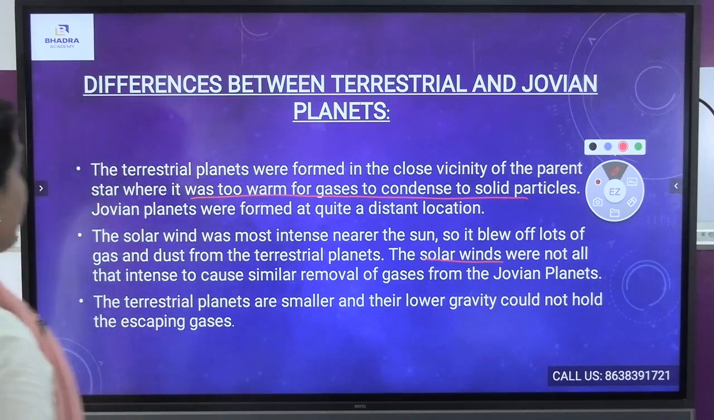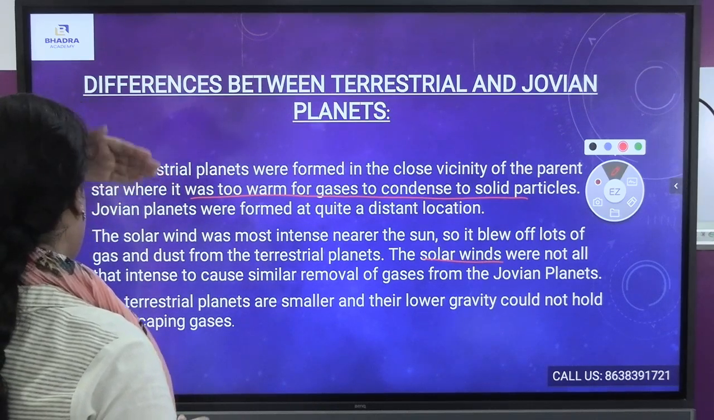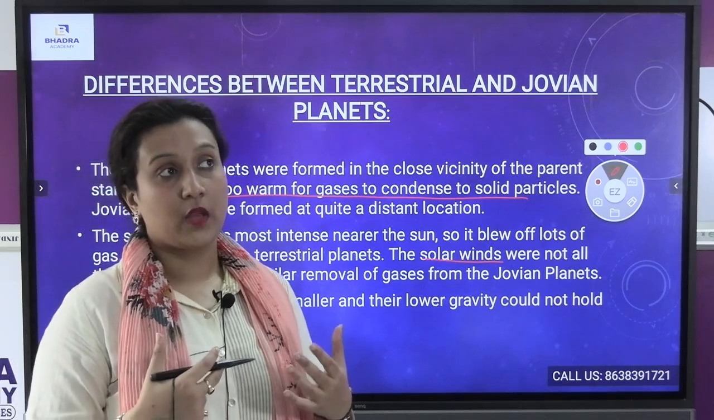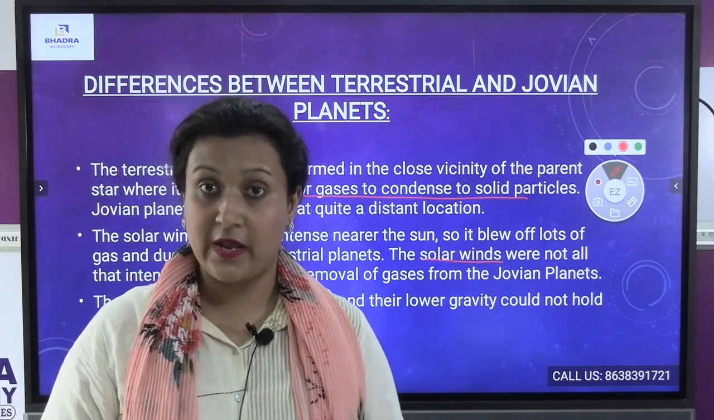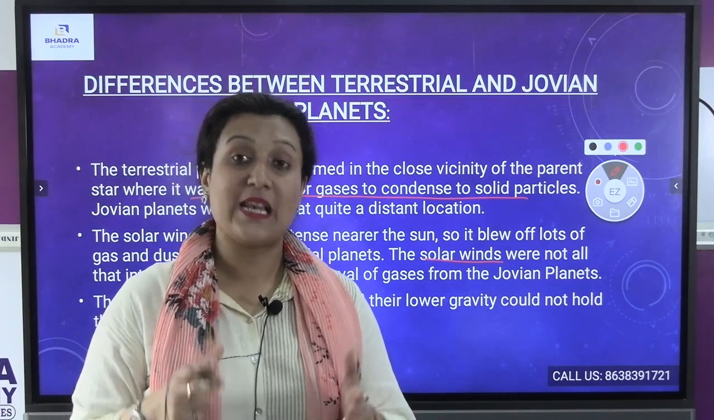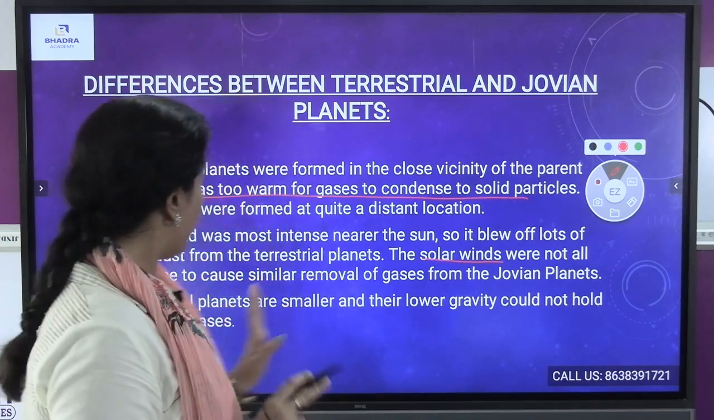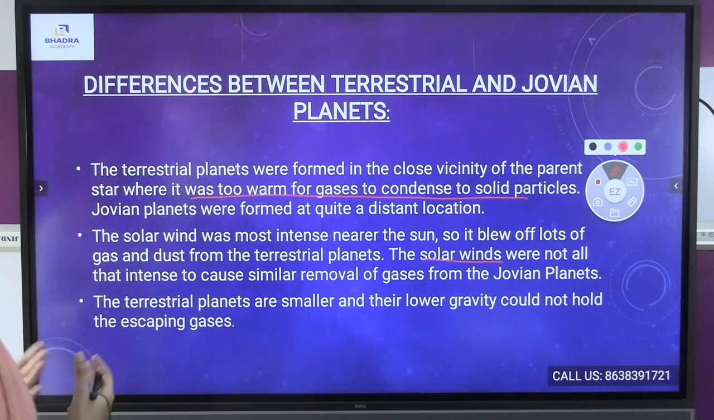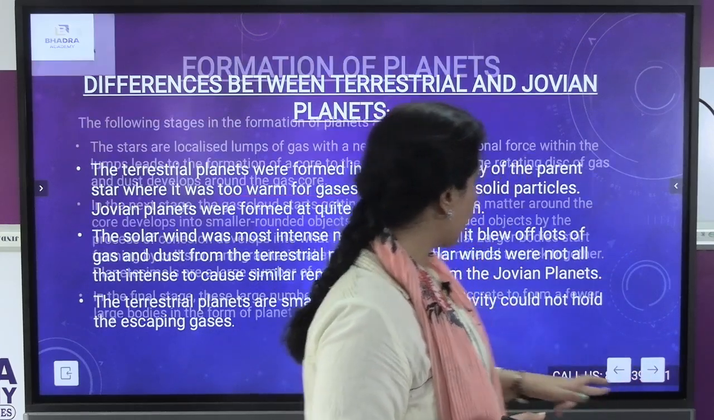The terrestrial planets are smaller and their lower gravity could not hold the escaping gases. Now, if I talk about the terrestrial planets, they are very much smaller in comparison to the Jovian planets. Also, as a result, they have much less gravity in comparison to the Jovian planets. So, these are the differences between the terrestrial planets and the Jovian planets. I hope you have understood regarding the Jovian planets and the terrestrial planets.